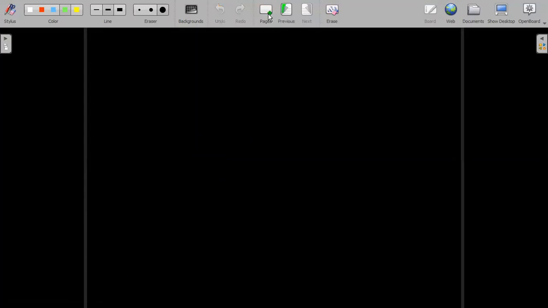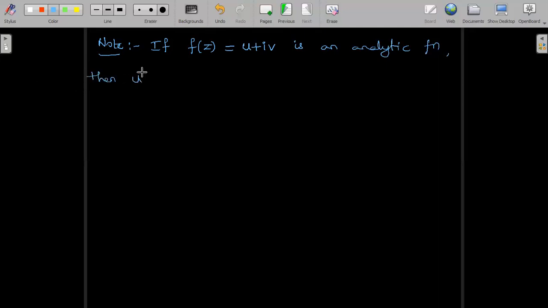Now we will note down a point which is required while doing problems for us. Note, if f of z, which is given by u plus iv, is an analytic function, then u is called the conjugate harmonic function of v and vice versa.